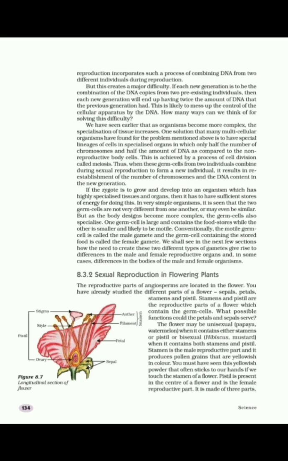When a flower contains both stamens and pistil, it is called a bisexual flower. Bi means two. So the flower which contains both the reproductive organs is called a bisexual flower. For example, hibiscus, datura, mustard, etc.